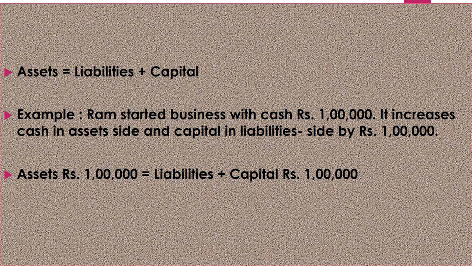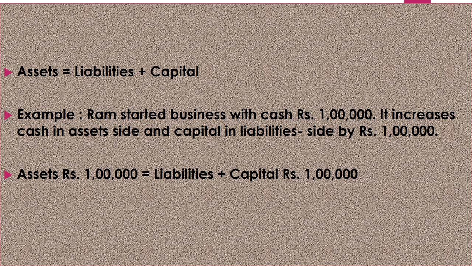We will do all this in the accounting equation, that is our chapter 6. So asset of rupees 1 lakh is equal to liabilities plus capital of rupees 1 lakh. We are saying asset is increasing by rupees 1 lakh, as well as side by side capital is also increasing by rupees 1 lakh.